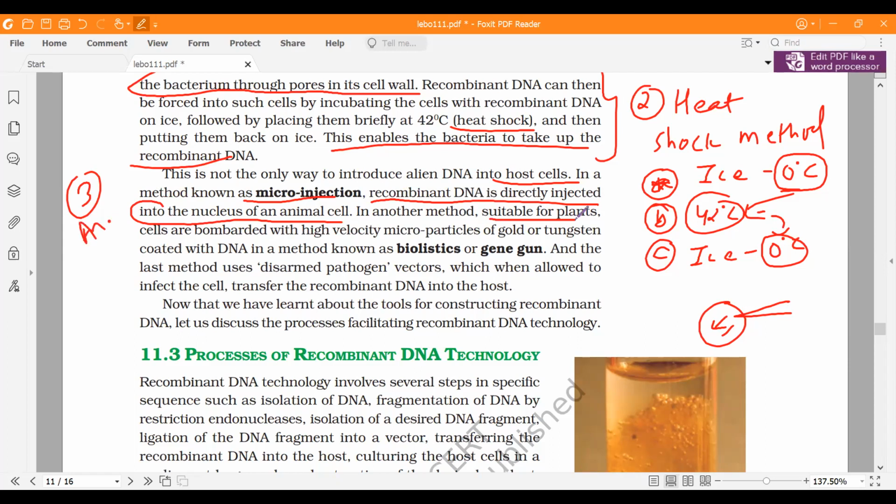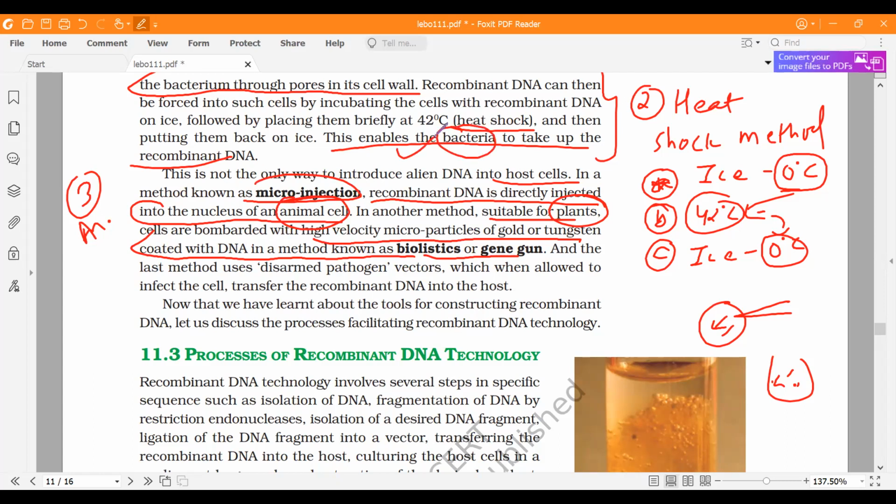Then, in a method suitable for plants, what do you do? You bombard the plant cell with high velocity microparticles. You mix your DNA with gold and tungsten particles, and then you bombard with a specific sort of device termed a gene gun. It is not like a normal gun, but it's like an injection where you can bombard this. So it is used in the case of plants. Micro injection was for animals, this was for plants, and heat shock was for bacteria.